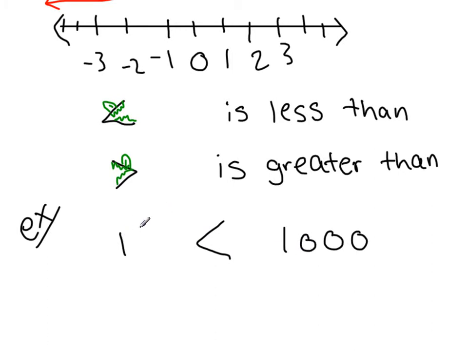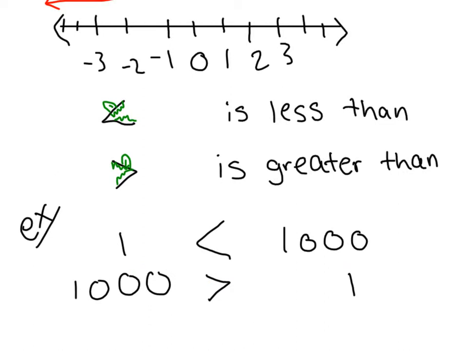The way we read it is 1 is less than 1,000. And we could write the same statement a little bit differently. Let's say 1,000 we were comparing to 1. So we're saying, okay, 1,000, we already determined we'd prefer $1,000 over $1, or the alligator would want 1,000 fish over 1 fish. So the mouth is facing towards the bigger guy, and we read it as 1,000 is greater than 1.